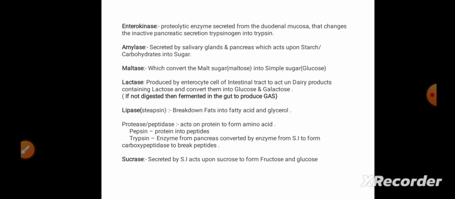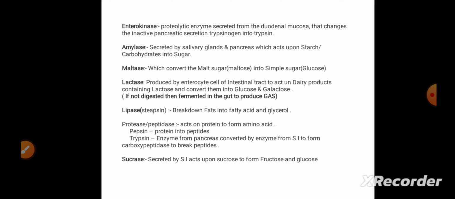Okay, and amylase, which is present in the salivary gland, acts upon the carbohydrates and converts them into sugar. And maltase also is there, which converts maltose into the simple sugar glucose. And lactase is there, specifically for dairy products, and it converts them into glucose and galactose. If it is not digested, then it is fermented in the gut and produces gas. Okay, and lipase I have already discussed, that is named as steapsin, and it helps to break down fat into fatty acid and glycerol.